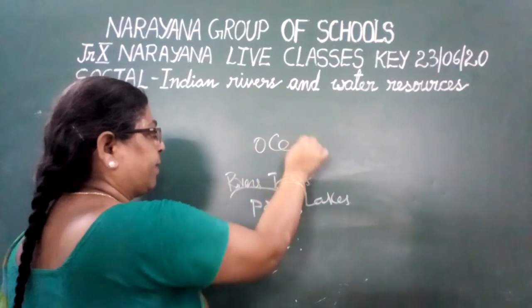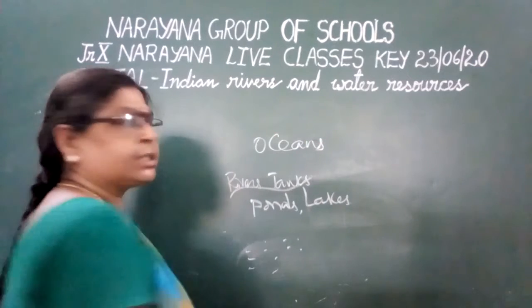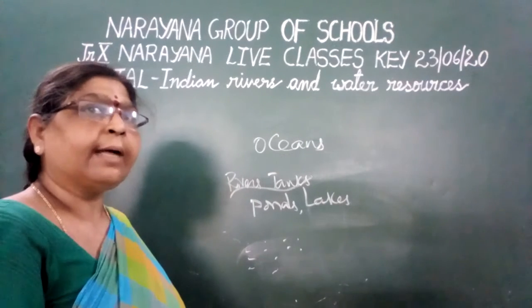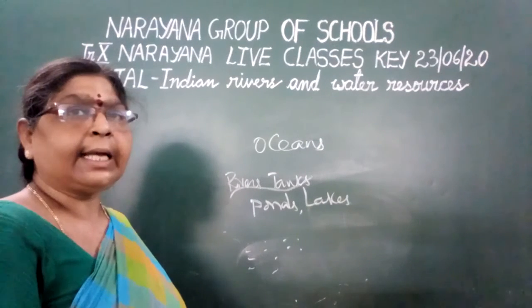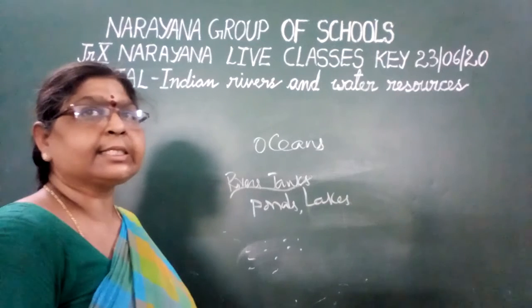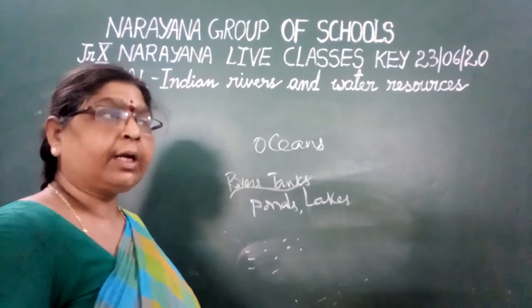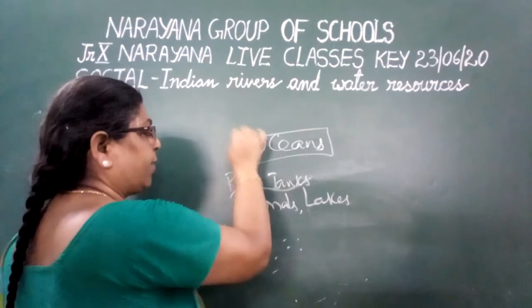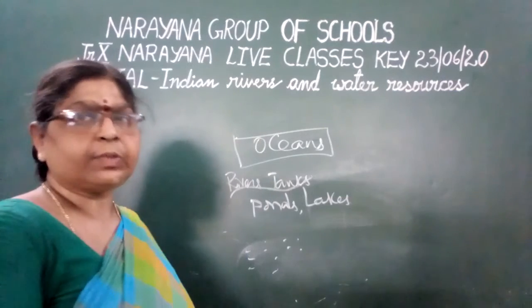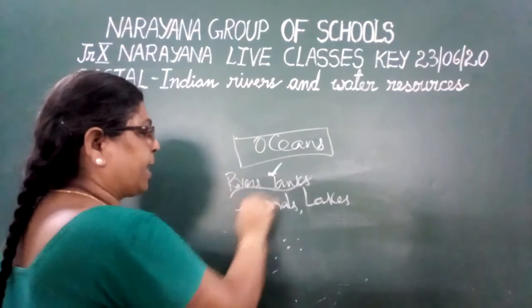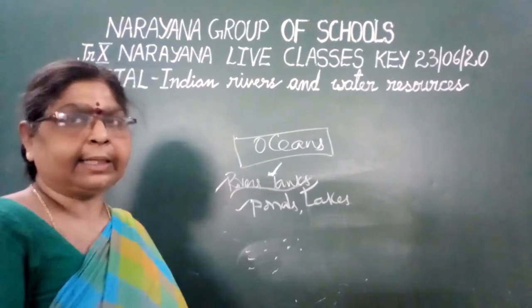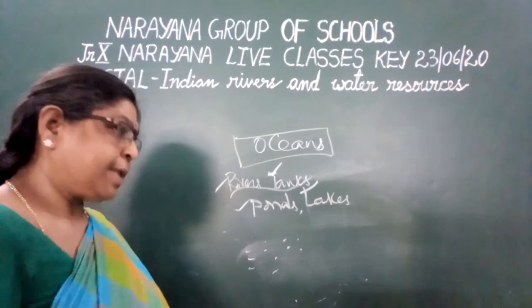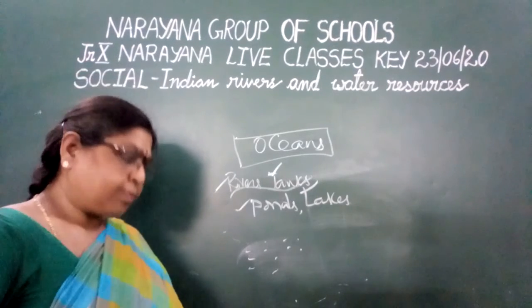They have also given the option of oceans. Oceans are not an example of surface waters, because we don't consider oceans as fresh water. Oceans consist of salt water. Hence oceans are the wrong one with reference to surface waters. So tanks, ponds, lakes, rivers are all correct. Okay children, oceans is a mismatch with reference to surface water flows.